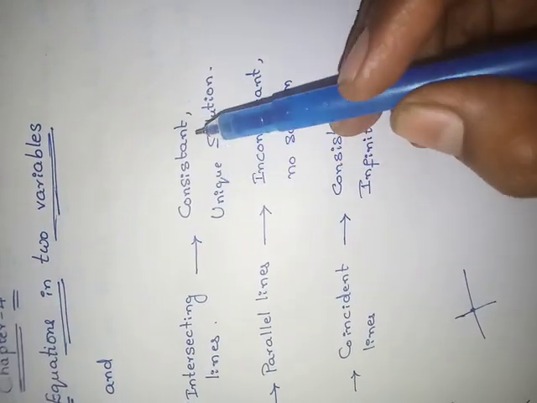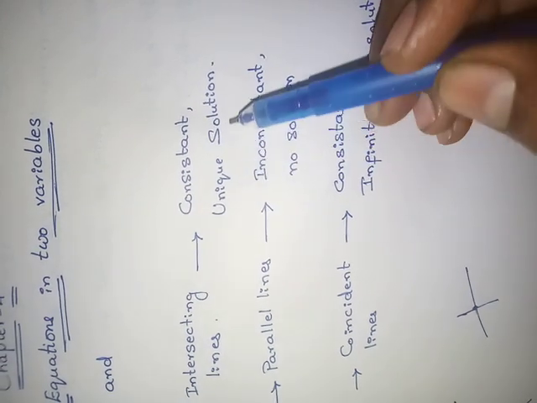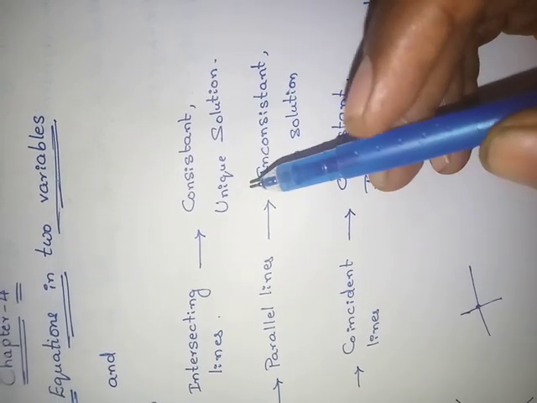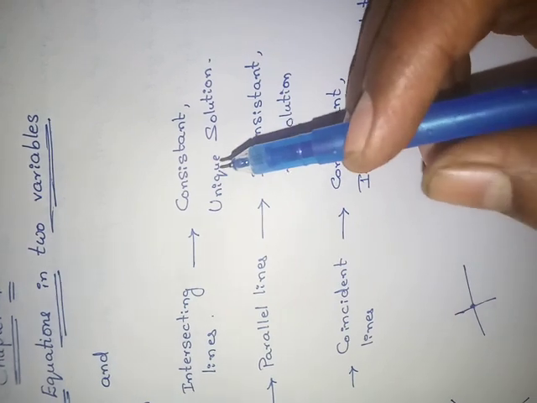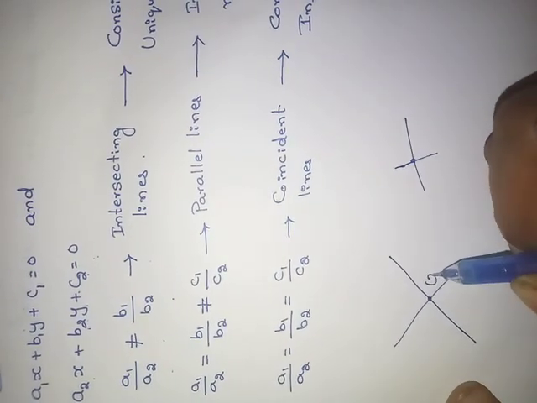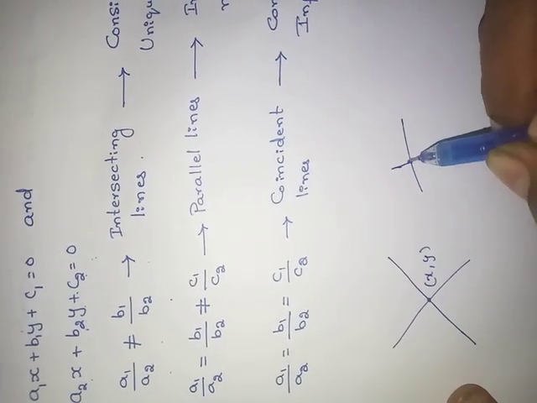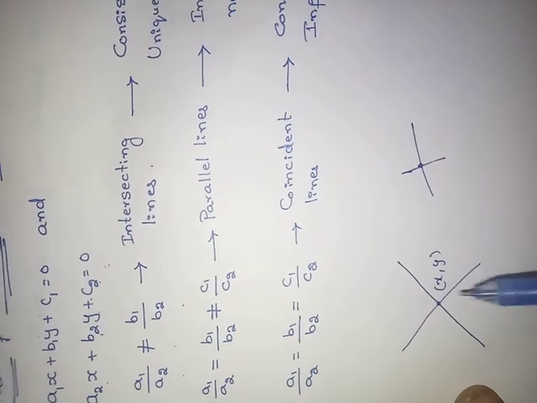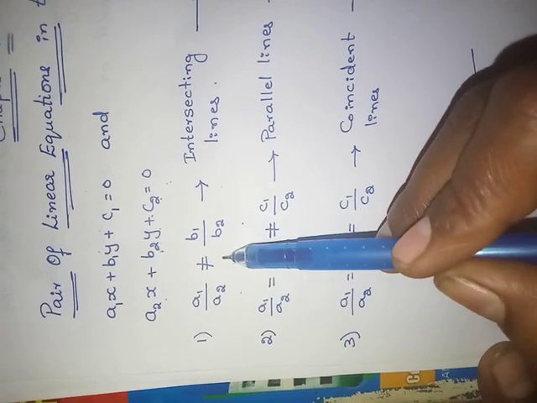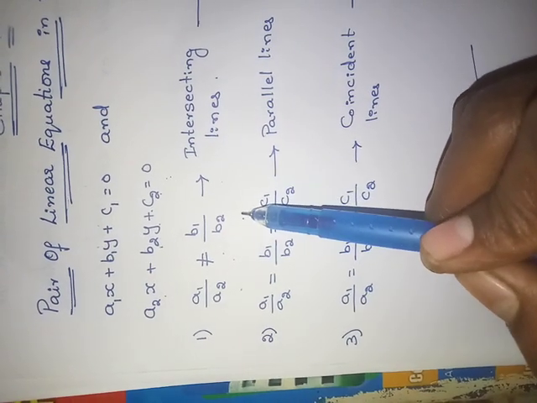See, consistent means there will be unique solution. Unique means only one solution. Here this point is called x comma y. We'll get only one point here. These are called as intersecting lines, when a1 by a2 is not equals to b1 by b2.